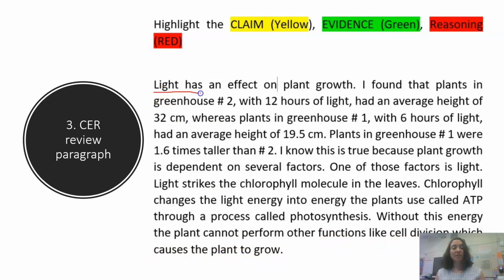So our first sentence, light has an effect on plant growth. Let's see if you can identify if that's the claim, the evidence, or the reasoning. Our next couple of statements have a lot of information. We saw a certain greenhouse and how much light they had, and the height of those plants. And then in the other greenhouse with less light had a different height. And then a comparison of how much taller the plants in one greenhouse were than the other. Is that our evidence, claim, or reasoning?